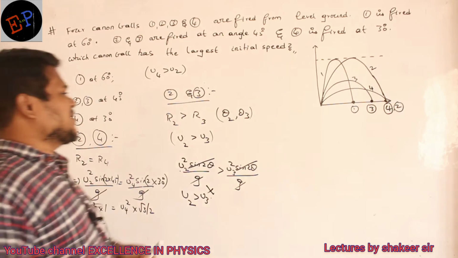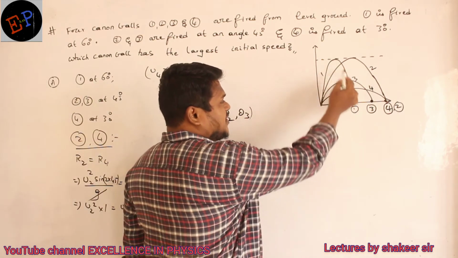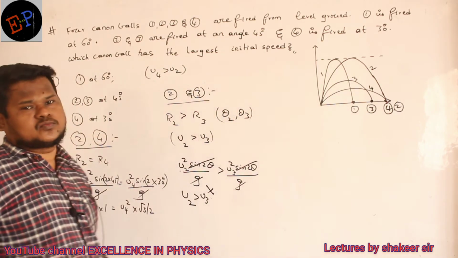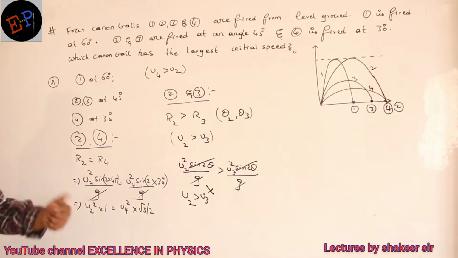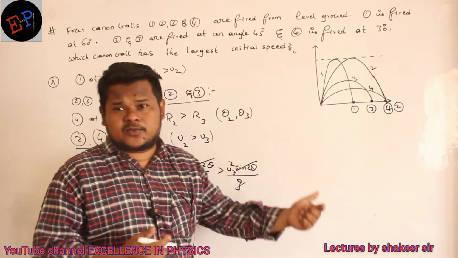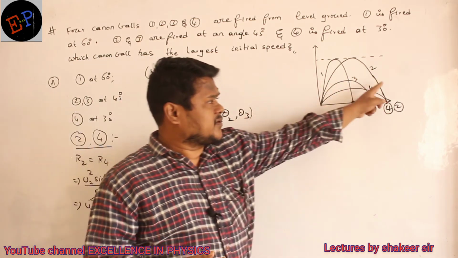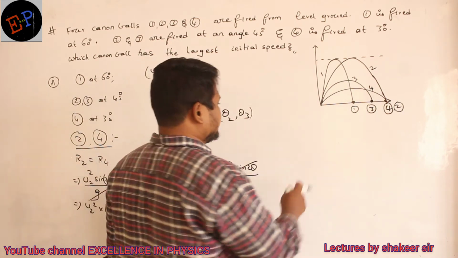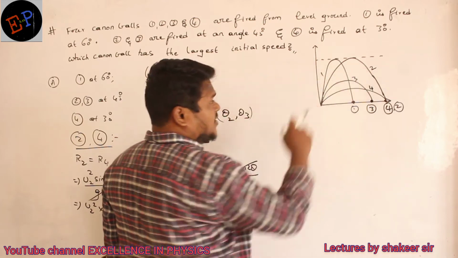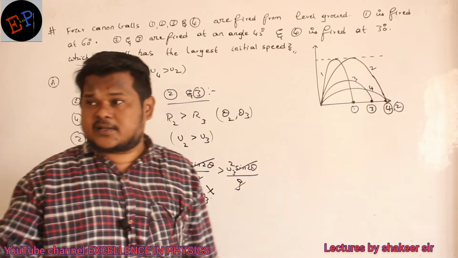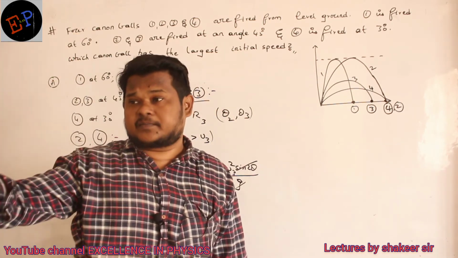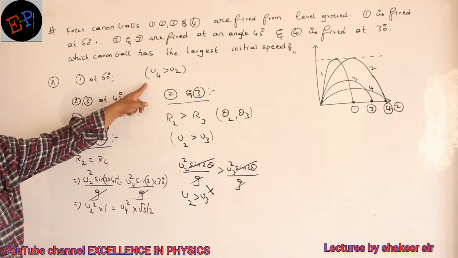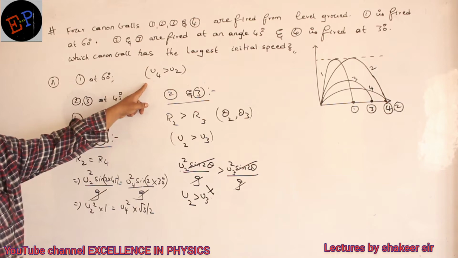So the maximum height reached by particle number 1 and by particle number 2 are equal. So write the equation. Why am I doing 1 and 2? Because I want a comparison between 1 and 2. Are you able to understand? So if 1 is greater than 2, then again I have to compare 4 and 1. Because up to now the maximum value is 4, but I don't know about 1. So I am comparing 1 and 2.